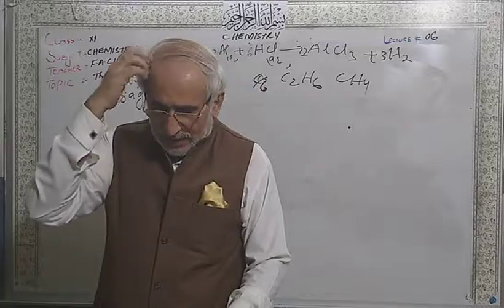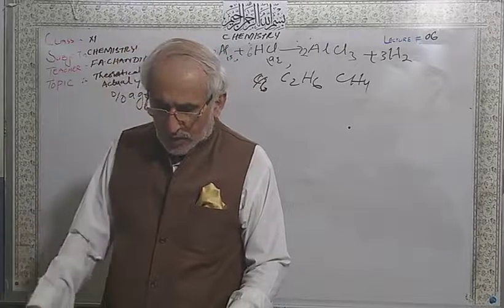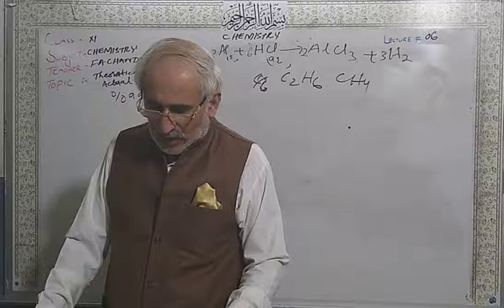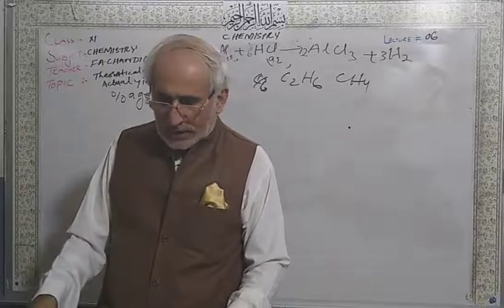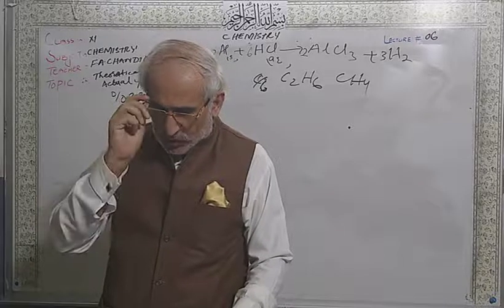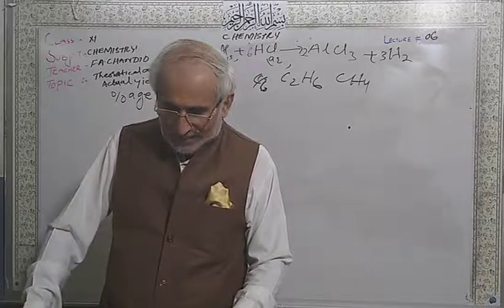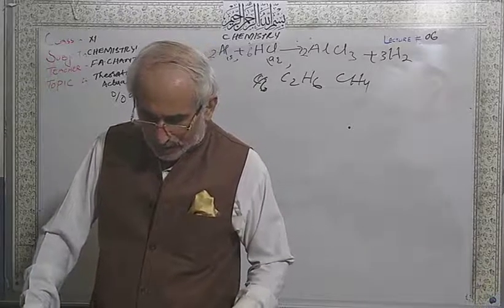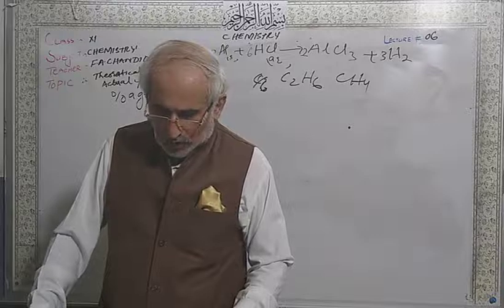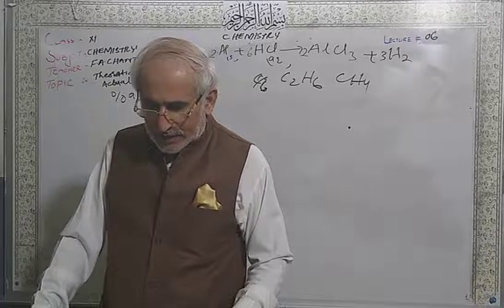Number 9, 1 mole of ethanol and 1 mole of ethane have the equal number of molecules. Answer number D. Number of molecules, answer number D. Methane reacts with steam to give hydrogen and carbon monoxide. What volume of hydrogen can be produced from 300 centimeter cube?